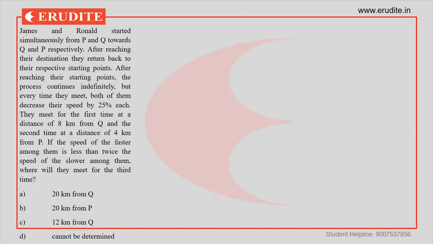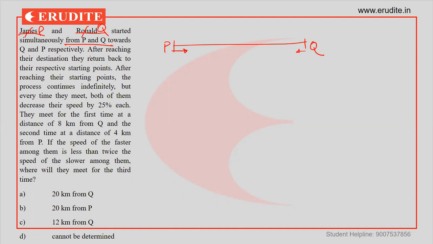Here the question says James and Ronald, J and S, started simultaneously from points P and Q towards each other. So they started from P and this point is Q. So let's say two people, P and Q, started from the points P and Q towards each other at the same time.